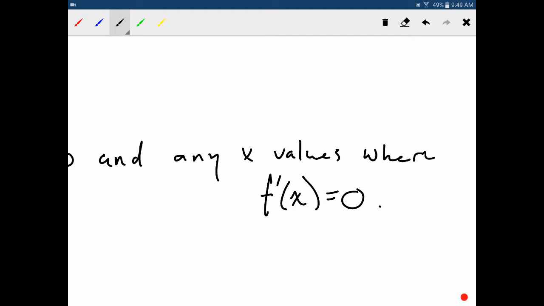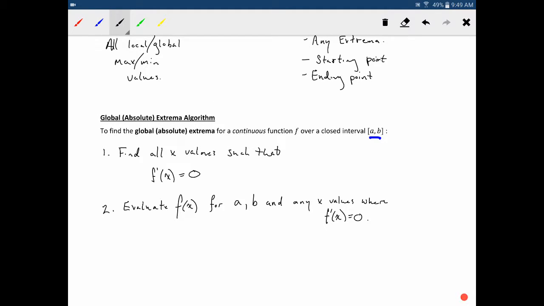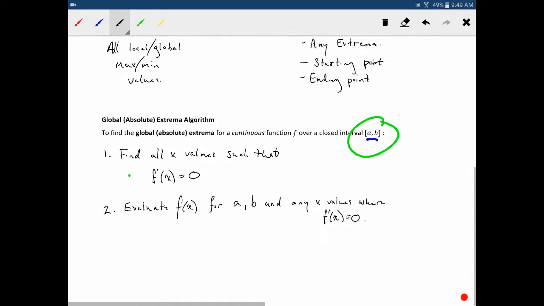Those are the ones you found in step 1. So using these x values, you're going to sub all of those into f of x and find out what they give you.